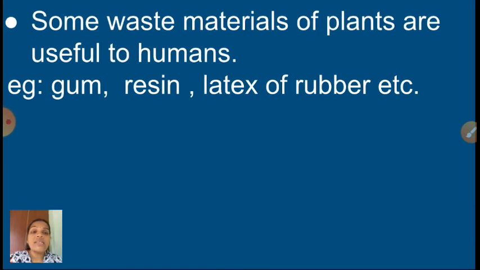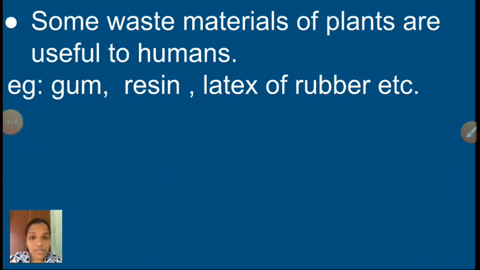Next, some waste materials of plants are useful to humans. Can you give an example? Yes, gum, resin, latex of rubber. Have you seen the rubber tree, children? If you make a cut on the stem, a white milk-like substance will come outside. That is called the latex of the tree, the latex of rubber. From the latex of rubber, we are manufacturing many useful things. Children, I hope you understood now.